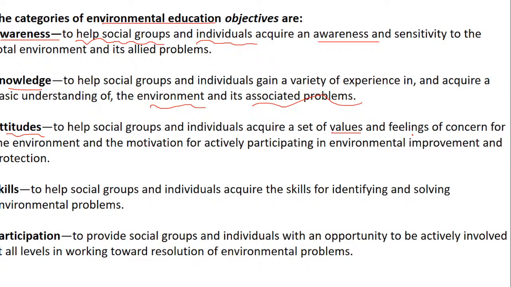Awareness talks about awareness about the environment and its problem. Knowledge talks about the experience and the basic understanding regarding the environment and its problem. Attitude talks about the values and the feelings for the environment, as well as actively participating in environmental protection. Then skills talks about the skills which are important to identify the problems. Skills is nothing but a skill set in order to solve the problem. And participation is nothing but active involvement at all levels in order to resolve the environmental problem.